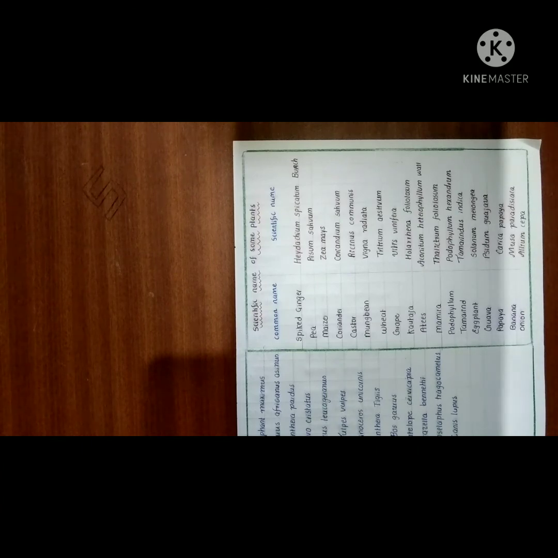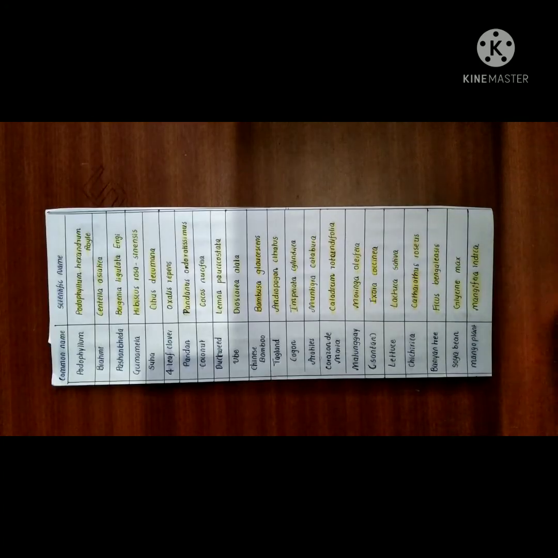These are important. This is also a common name and scientific name list. This is plant related, just note it.